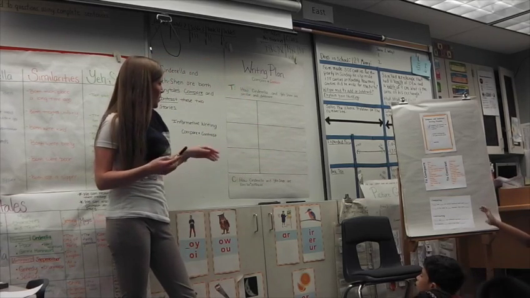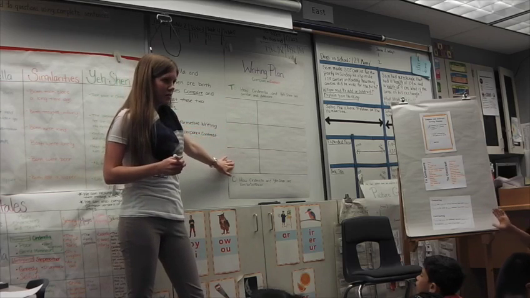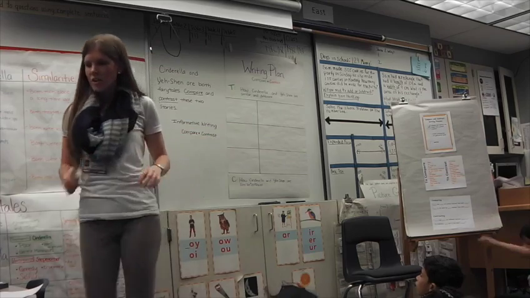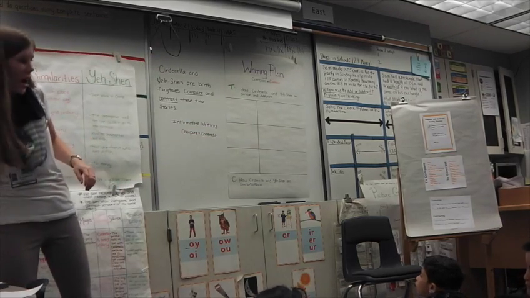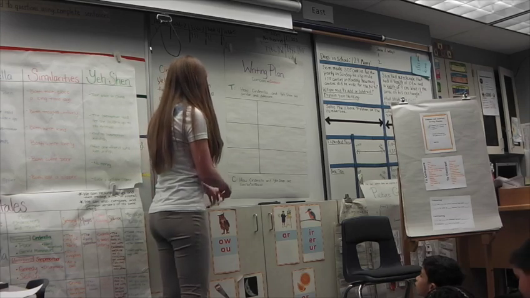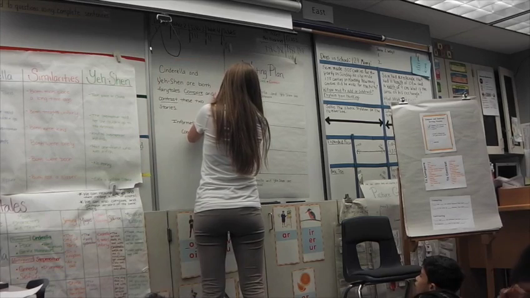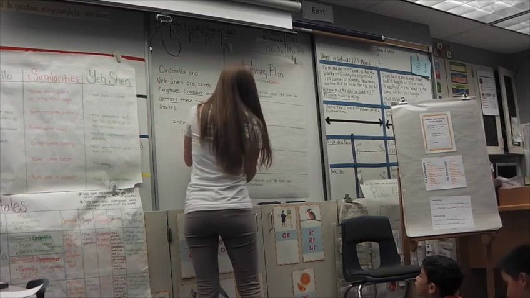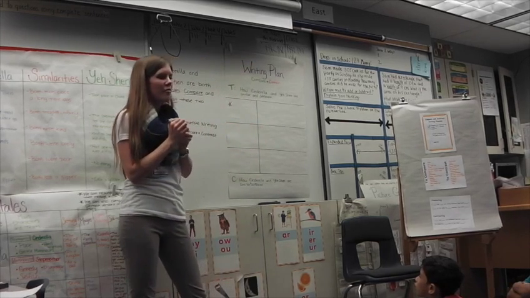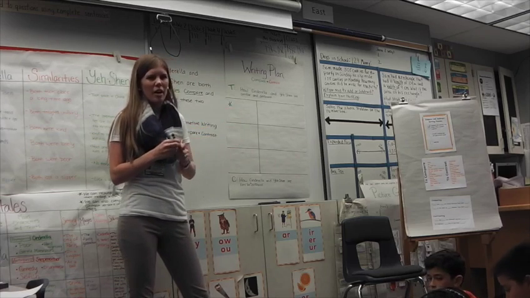So now we need to fill in the star details. The star details are going to be our main points in the story. For this particular paper, boys and girls, we are going to have 3 body paragraphs, 3 star paragraphs.